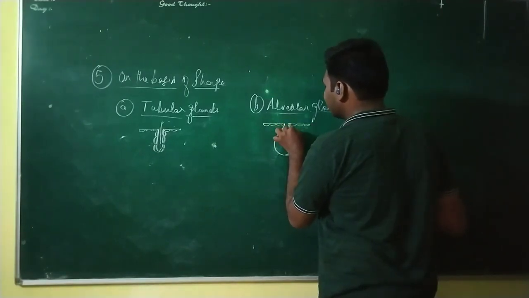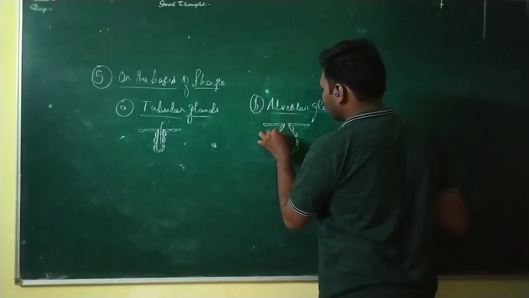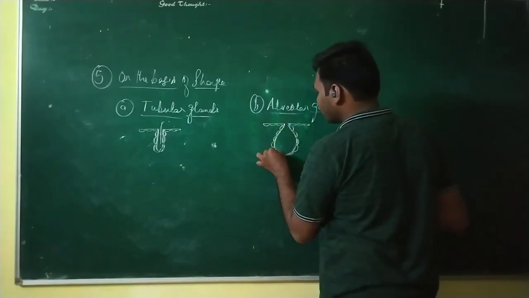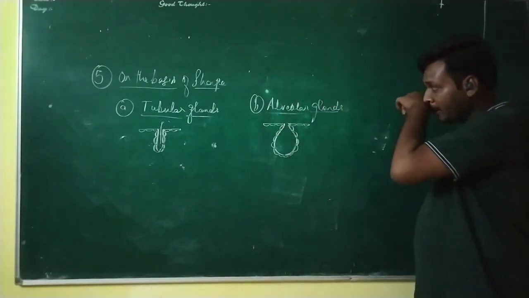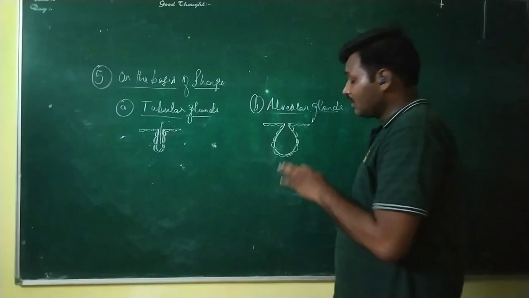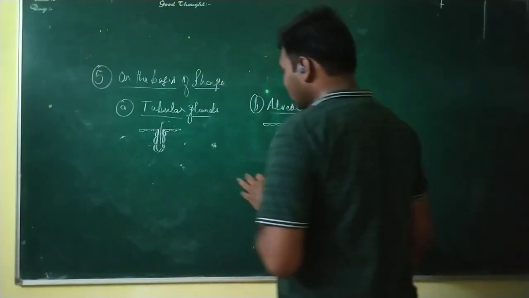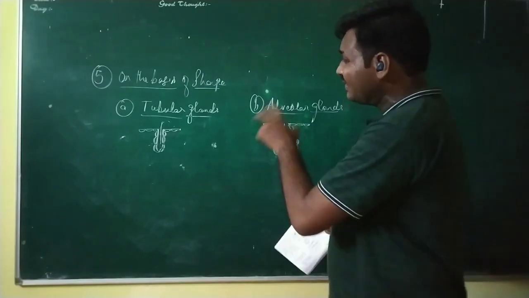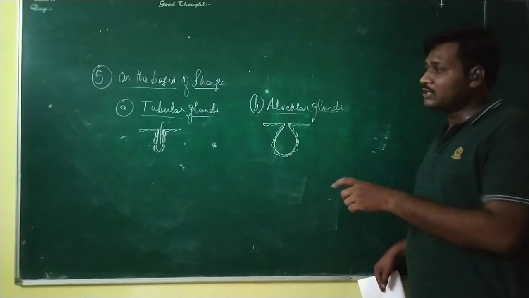And this sac-like structure is also covered by the simple epithelium. Okay, that is flat epithelium, squamous you can say. So here you can see these are the alveolar type of glands. Now these are the two different glands which can be seen. So this tubular and the alveolar gland are further classified into the subtypes.